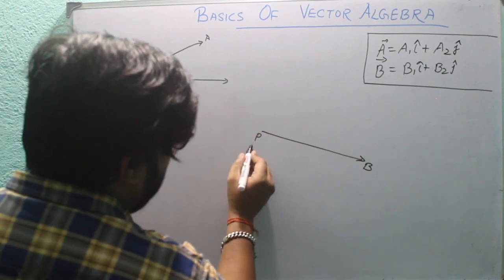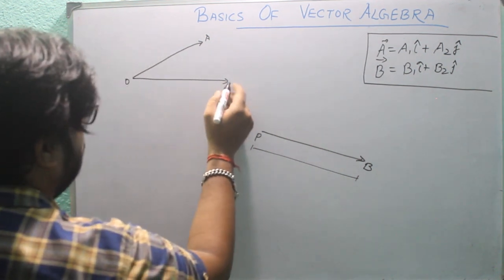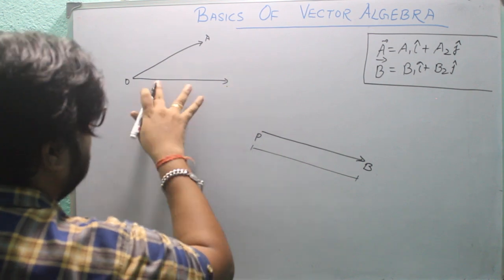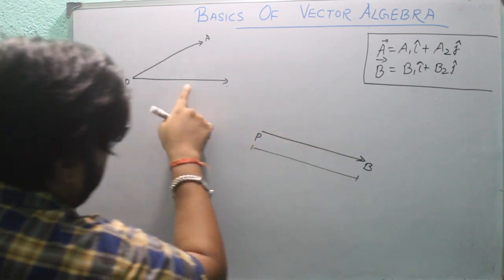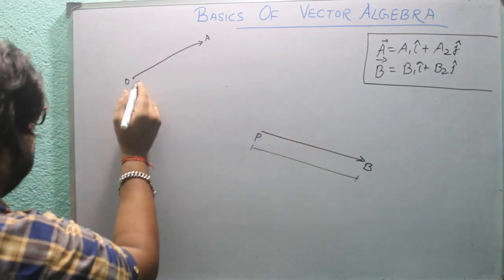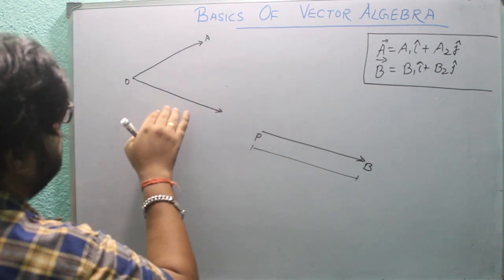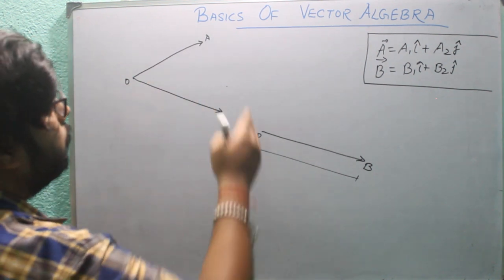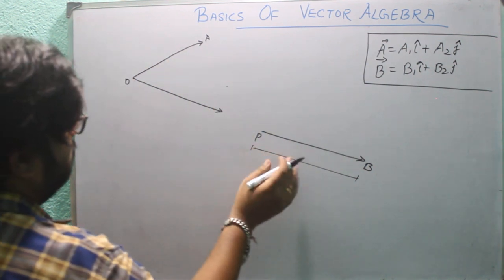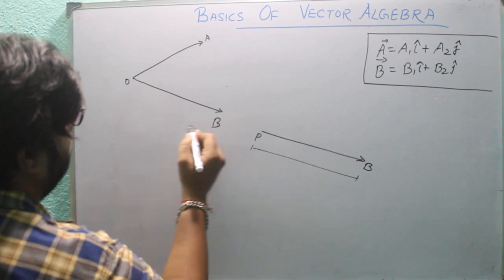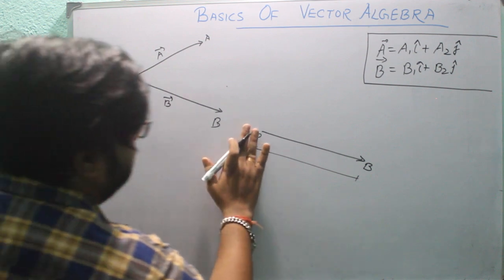When the length or the magnitude of this PB is equal to the magnitude of this vector, if the direction of this vector is equal to this vector, and the unit of this vector is equal to this vector. So we have drawn this PB vector here as OB. So this is our A vector, this is our B vector.